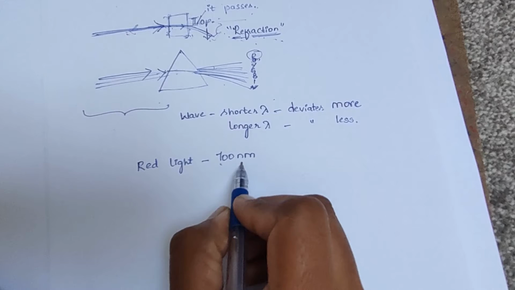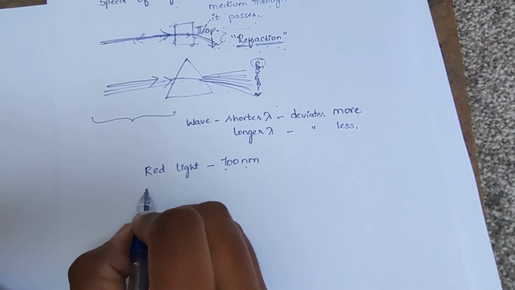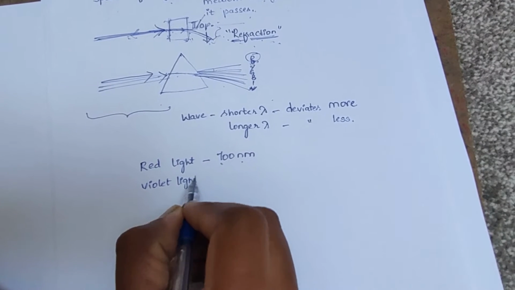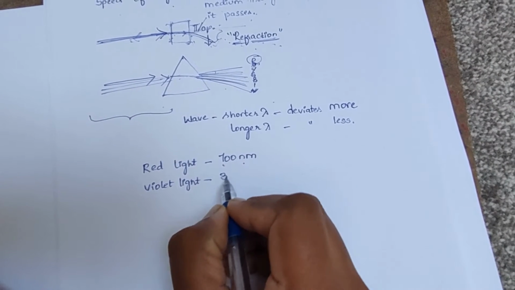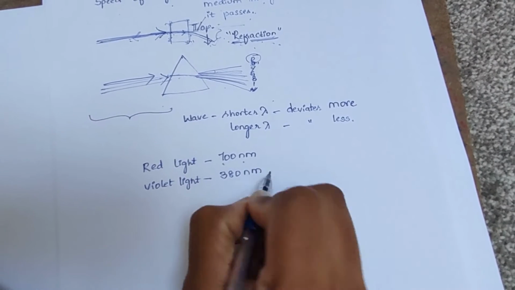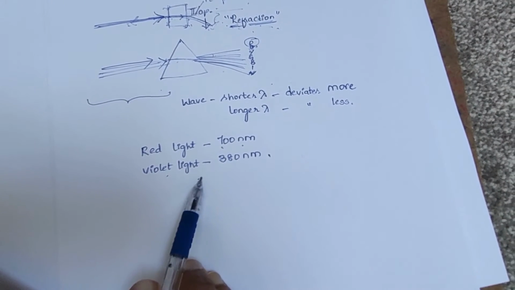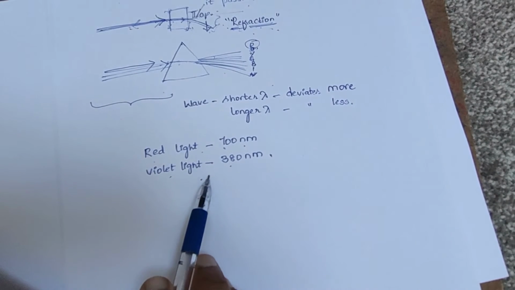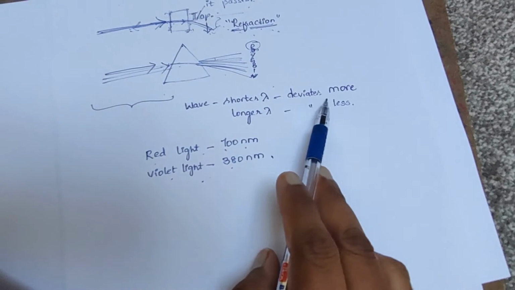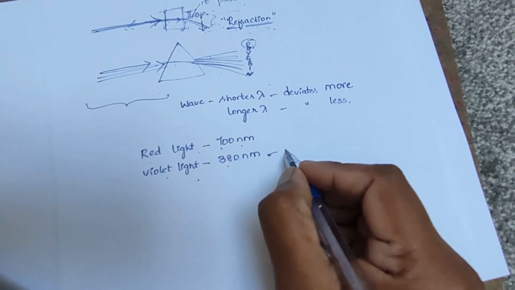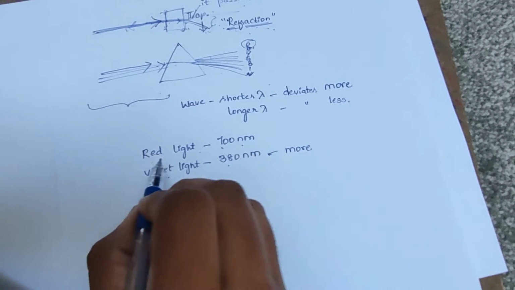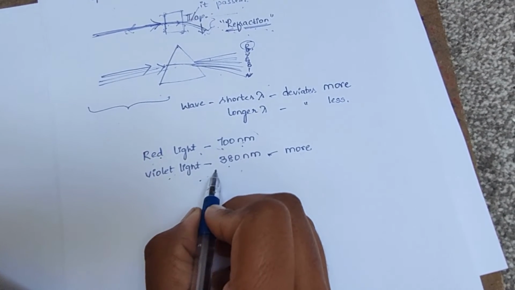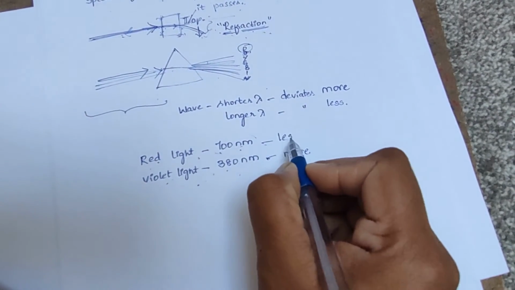And when we consider violet light, its wavelength is around 380 nanometers. So here violet light has shorter wavelength than red light. So violet light deviates more. So shorter wavelength deviates more, and the red light which has longer wavelength when compared to violet light deviates less.